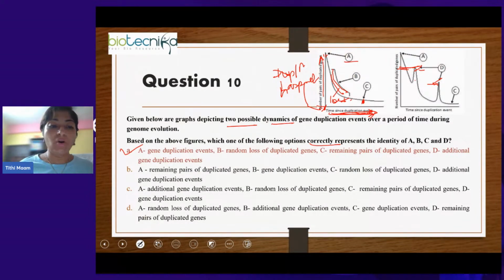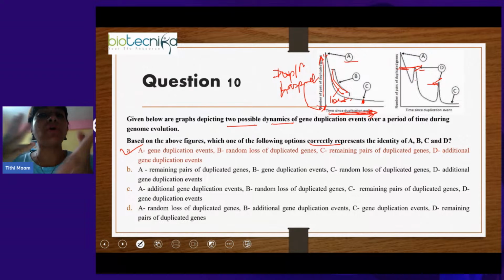So you can see in this question, right, you don't have to have any information. You don't have to know the evolution of duplicated genes. You don't have to talk about orthologous, paralogous, nothing. Okay, just by simple logic and understanding of the graph, you can answer.